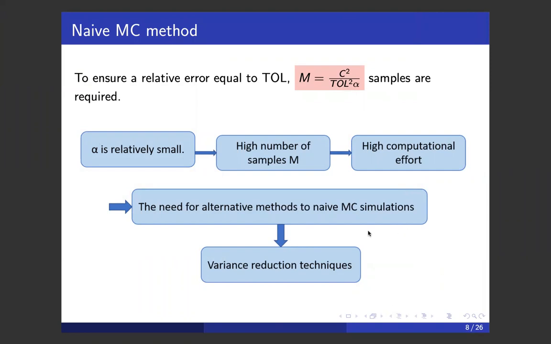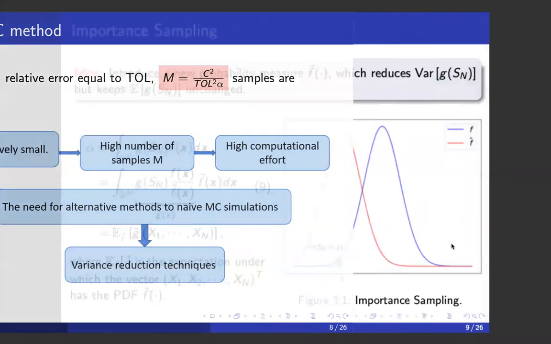Since alpha is relatively small, a high number of samples m is required, and therefore high computational effort is required. Therefore, this has triggered the need for alternative methods to the naive Monte Carlo simulations with improved computational efficiency, and various variance reduction techniques have been extensively employed to develop efficient rare event algorithms.